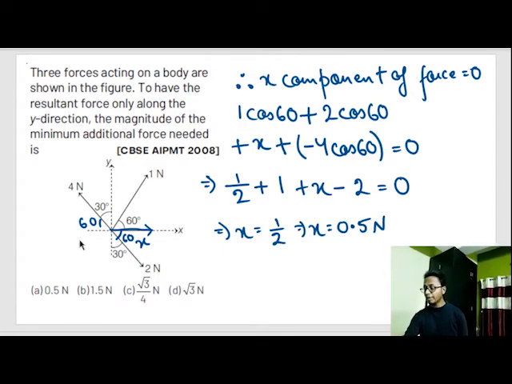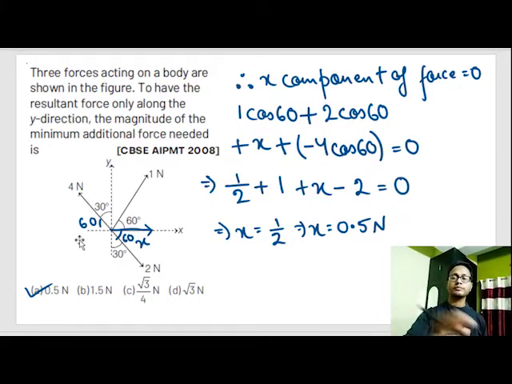So the minimum amount of force that I must apply in x direction is 0.5 Newton, so that no component of force exists in x direction. That means 4 Newton plus 1 Newton plus 2 Newton plus x, or 0.5 Newton along x axis, is equal to 0 Newton on x axis. Okay, this is our question. Now let's see the next question.